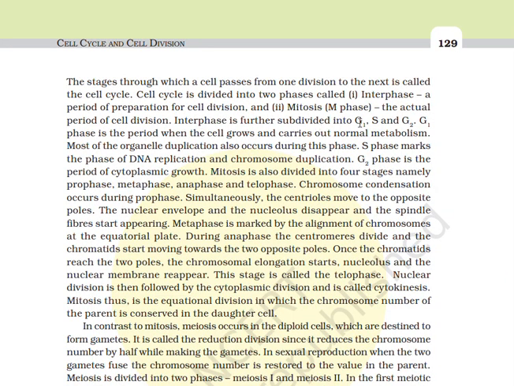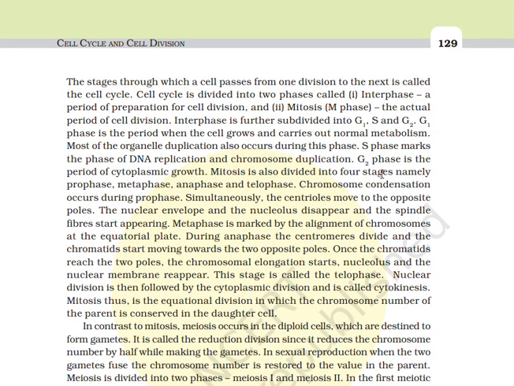Interphase is further divided into G1, S, and G2. G1 phase is the period when the cell grows and carries out normal metabolism. Most of the organelle duplication also occurs during this phase. S phase marks the phase of DNA replication and chromosomal duplication. G2 phase is the period of cytoplasmic growth.